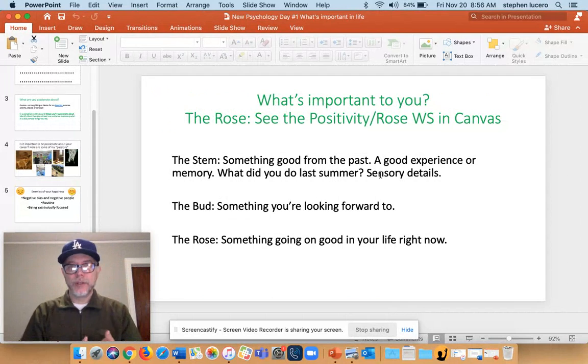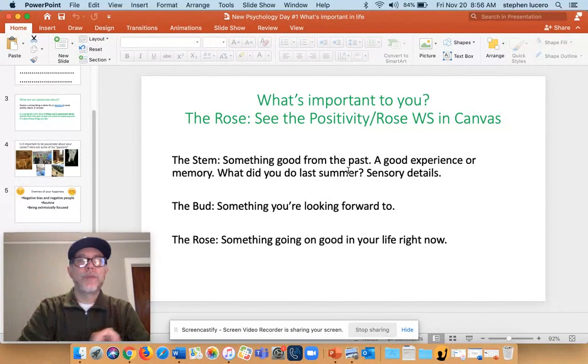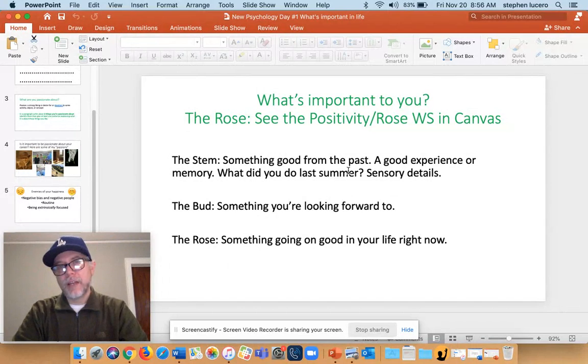That means it should include a rose, right? And the rose, again, for those who don't remember, is a way to access happy memories and look at what's going on good in your life. As we move through Unit 2 on neuropsych, you'll see why it's important to try to focus on some of the positive things going on. So that'll be there. And there's a template as well. When you go to Unit 2, there's a little template for how your rose should be structured. If you have more questions with that, you're going to see it shared today in class.